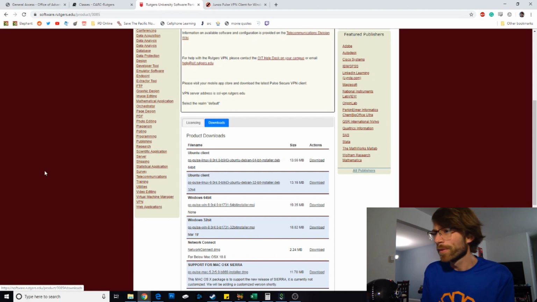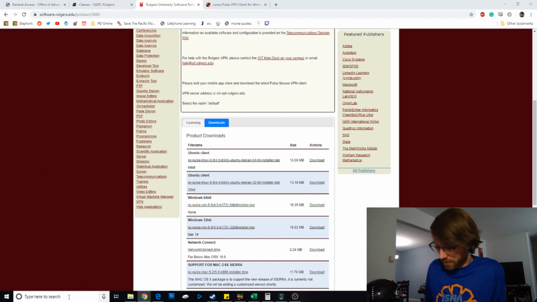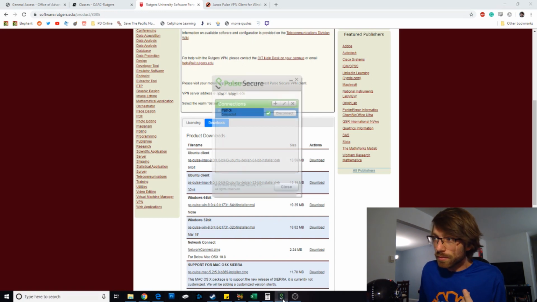It's your life, your computer. Anyway, download, run that program. It'll install a program called Pulse Secure. If you don't know how to access it, if you can't find it, it's not on your desktop or whatever, just go to the little search guide if you're in Windows 10, type in Pulse, and then it'll pop right up. You open it, and it's this little guy.